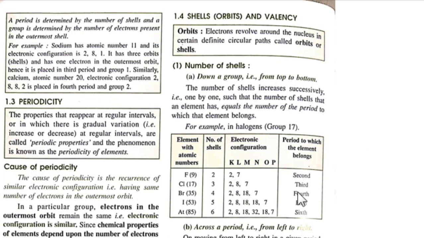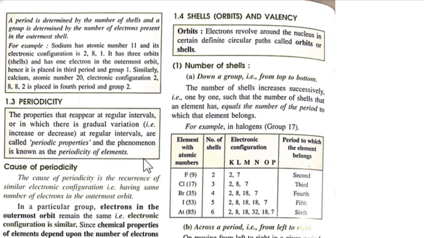Now the next matter of discussion is periodicity. When I had started discussing the periodic table, I had told you about the word periodic functions. Now I am going to introduce to you another word, which is periodic properties. So what are periodic properties? The properties that reappear at regular intervals or in which there is a gradual variation, that is increase or decrease at regular intervals, are called periodic properties, and the phenomenon is known as periodicity of elements.